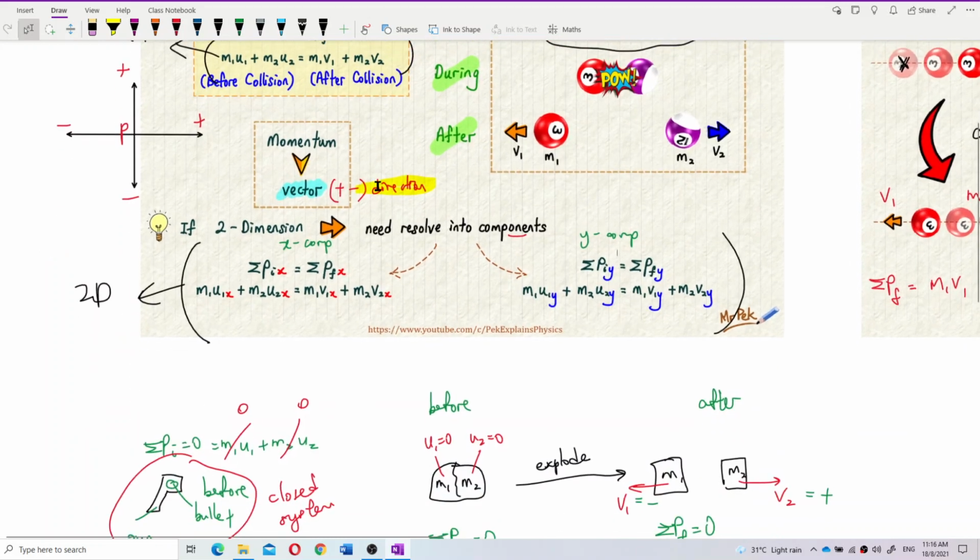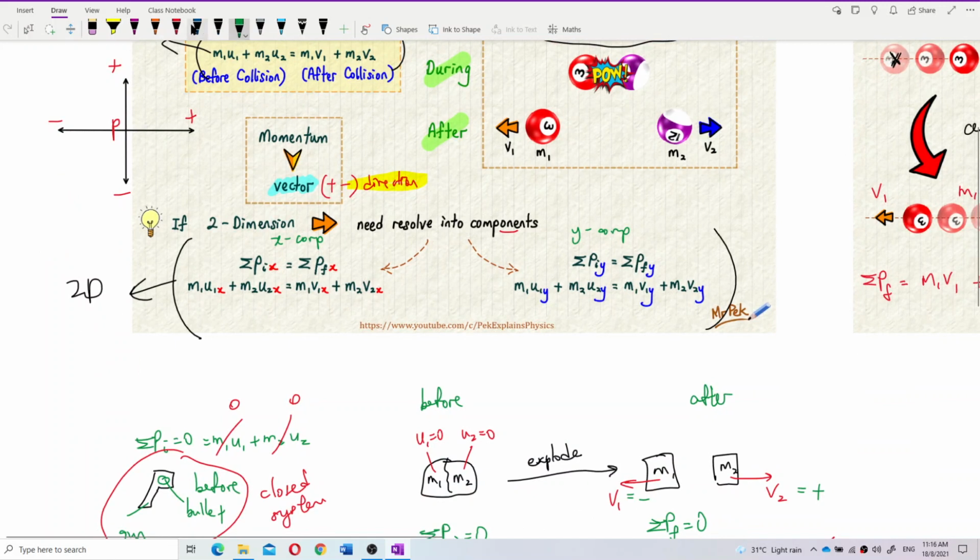And we have direction. Remember, velocity will have positive and negative values. If v1 is going to the left, it will become negative. v2 going to the right will be positive. For y, if going upward it will be positive, and if v2y is going downward, you have negative.